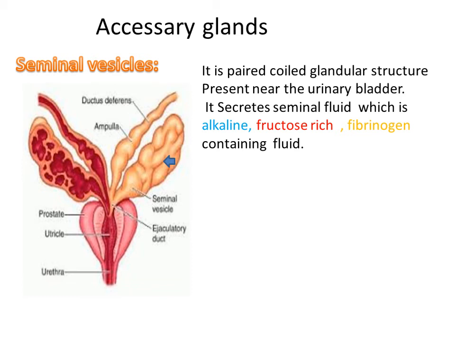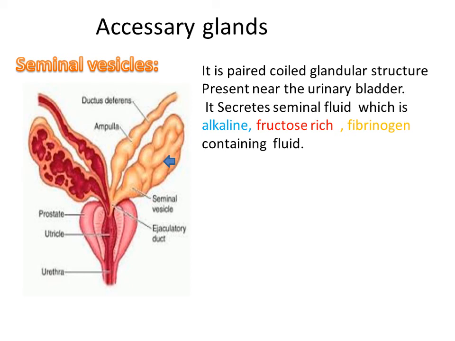Seminal vesicles secrete seminal fluid. This seminal fluid is a viscous fluid. It contributes about 60% of the total volume of semen. It consists of fructose, fibrinogen, and prostaglandins. This fructose is the most important. This fructose provides energy to sperm for swimming or traveling up to the site of fertilization in the female genital tract.